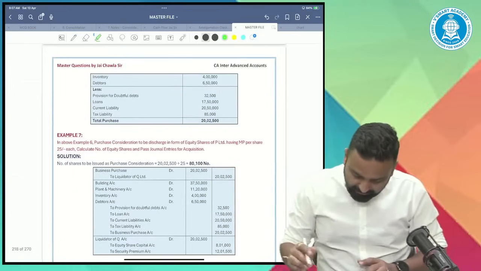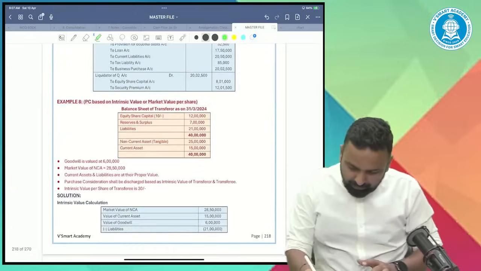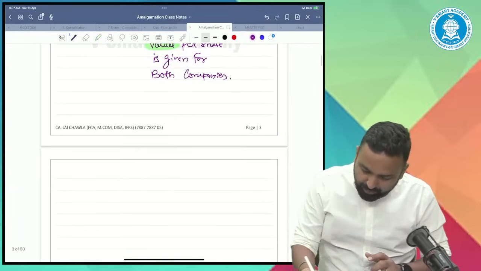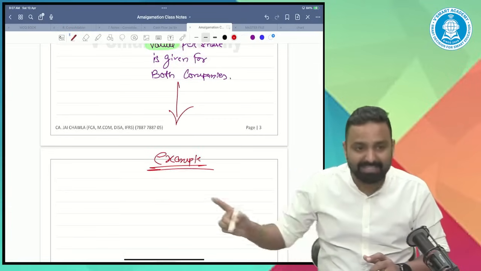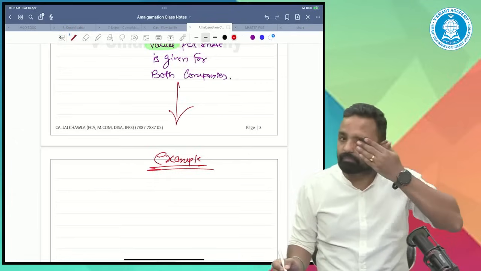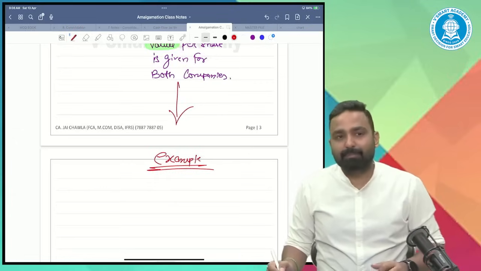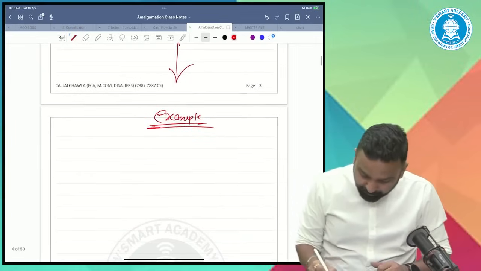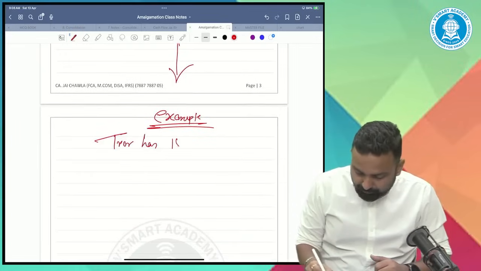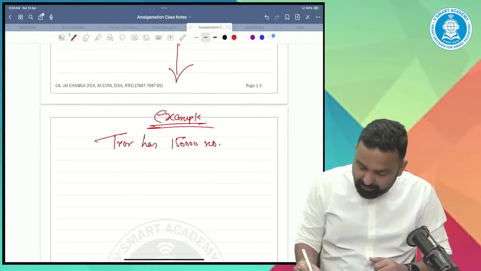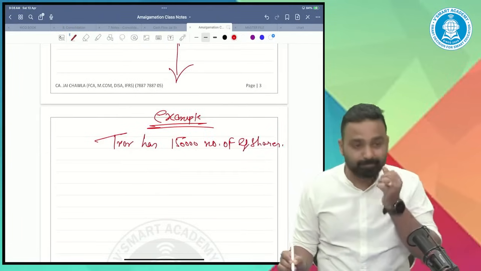Let's now consider the example. The transferor has 1,50,000 number of equity shares.